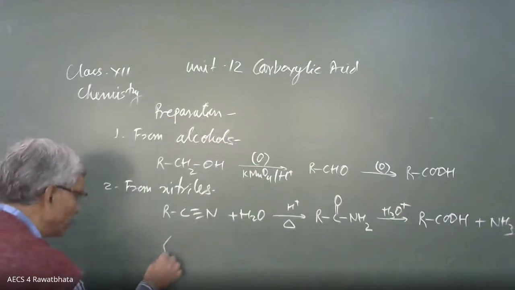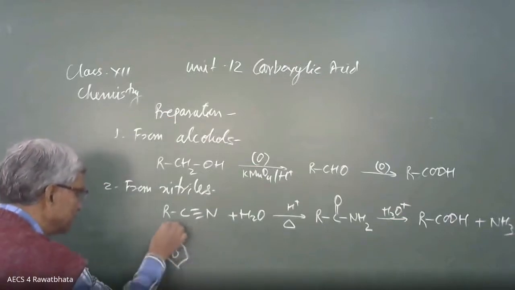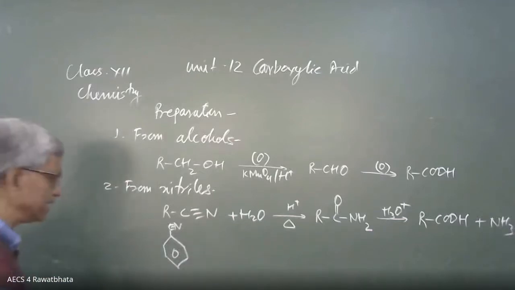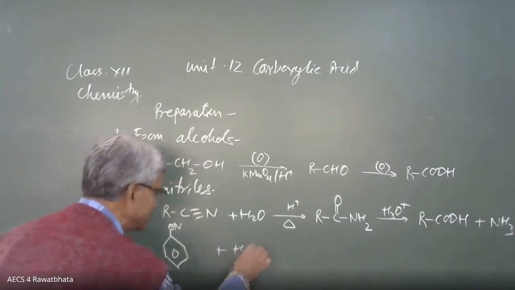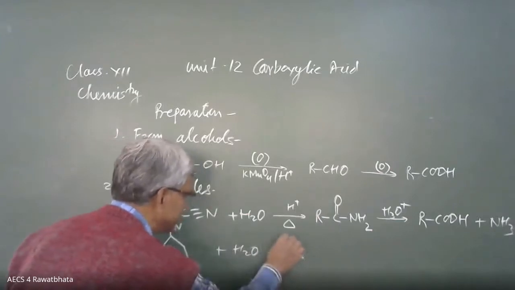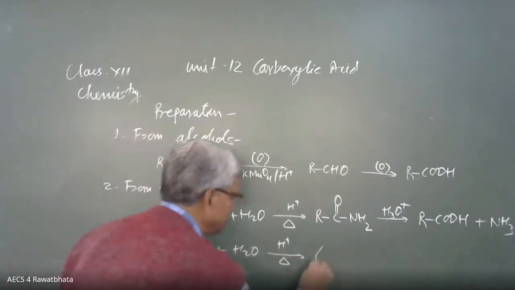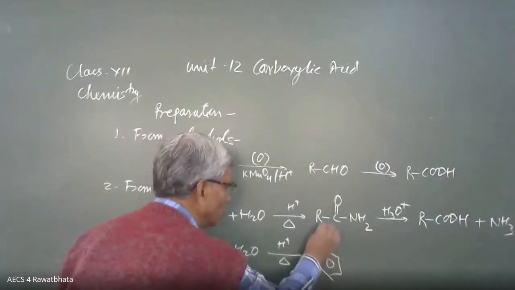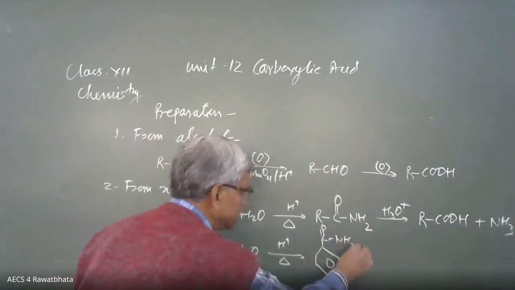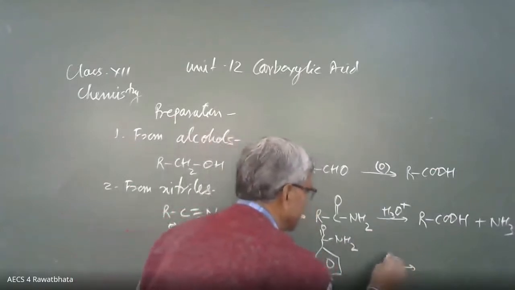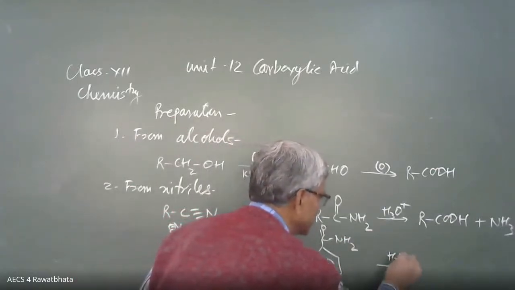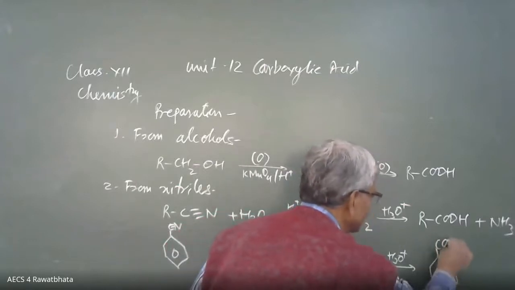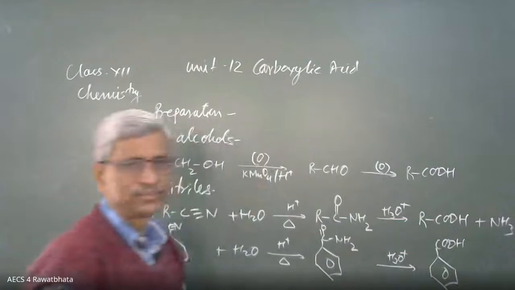If it is aromatic, the compound with CN combines with water, same reaction, same steps, H positive, heat, and we get the amide, with C, O, and NH2. This amide combines with dilute acid, H3O positive, and gives carboxylic acid, COOH.